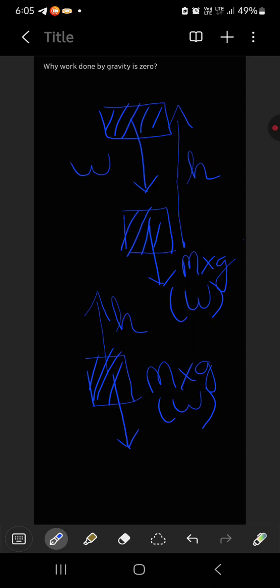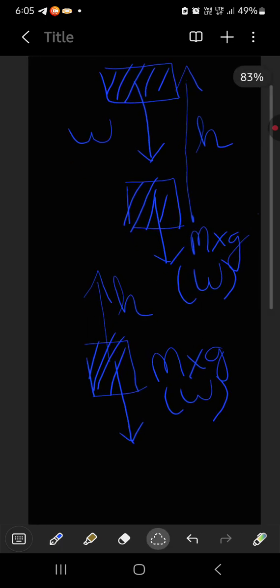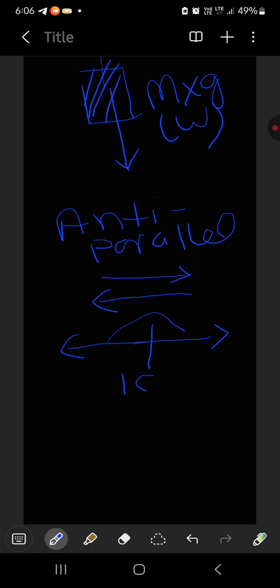So one thing can be said from this. I am clearing this page a bit. I am writing it downwards. So one thing can be said that there are some anti-parallel lines. You know about anti-parallel lines. The displacement is like this and the force is acting in this direction. So the angle between them is always 180 degree.